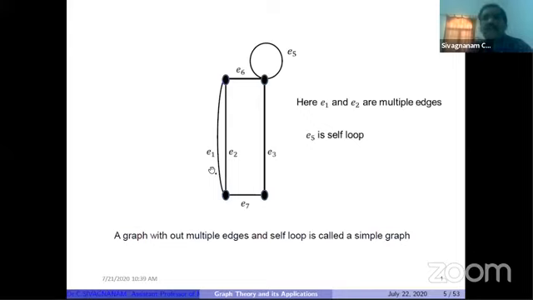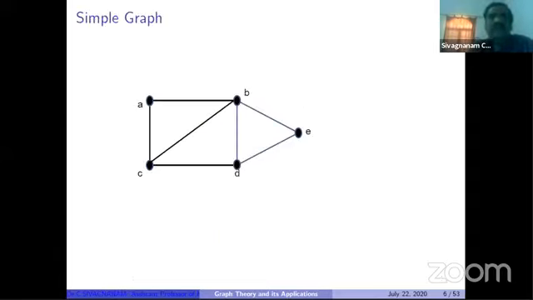But a graph without multiple edges and self-loops is called a simple graph. So in the above example, this graph is not a simple graph. So what is a simple graph? This graph is a simple graph. This graph does not contain any multiple edges or self-loops. In most research work, we mostly think about simple graphs.